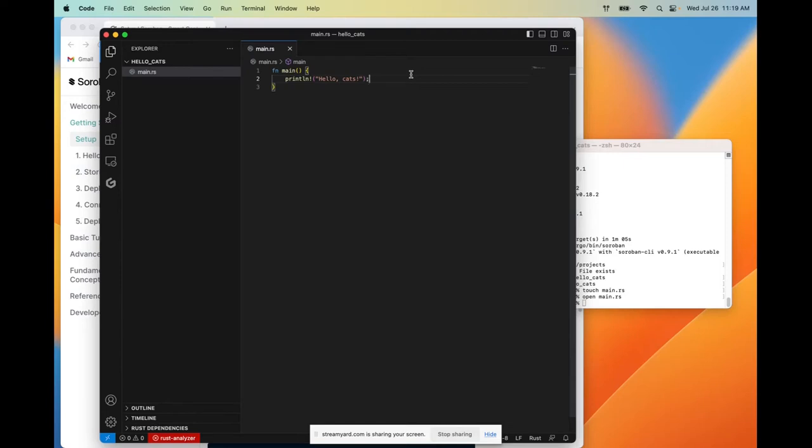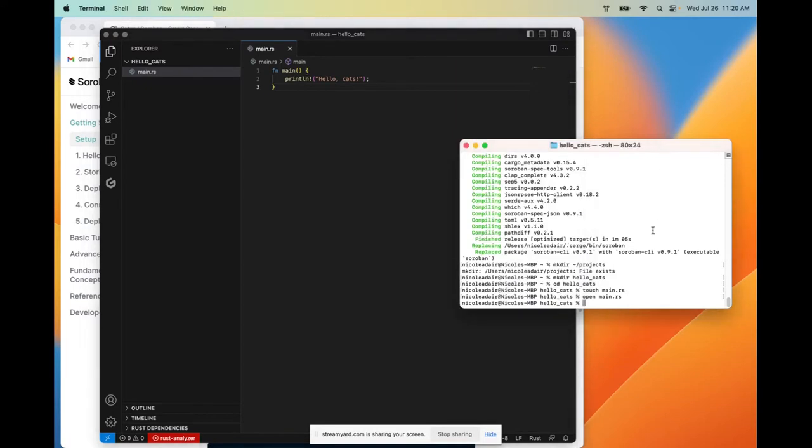But the most important thing to note is that inside this macro, which is the main body of our function, we have our string hello cats, which is the string that we're passing into the argument. Finally, the line ends with a semicolon, like most lines of Rust code and like many other programming languages. And that is it. That is our first ever piece of code in Rust.